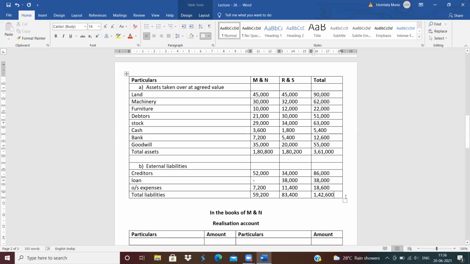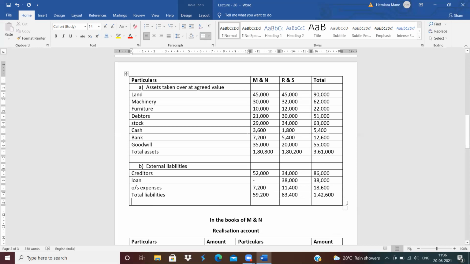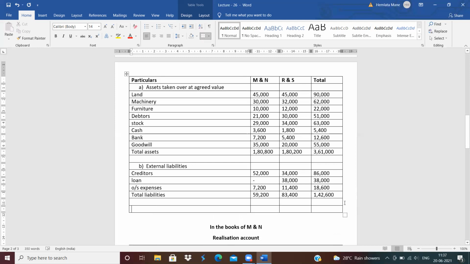Now next is purchase consideration. Next is C part. C is purchase consideration. How to calculate the purchase consideration? A minus B. 1,80,800 minus 59,200 is 1,21,600.